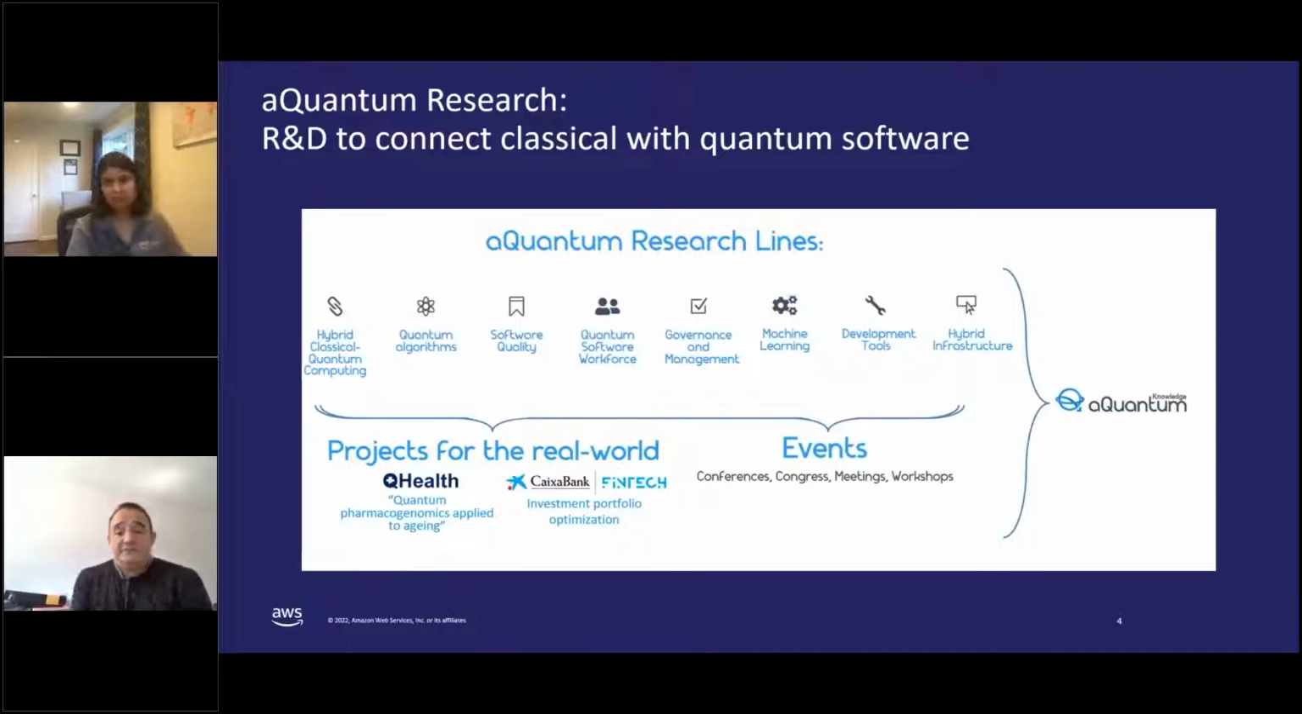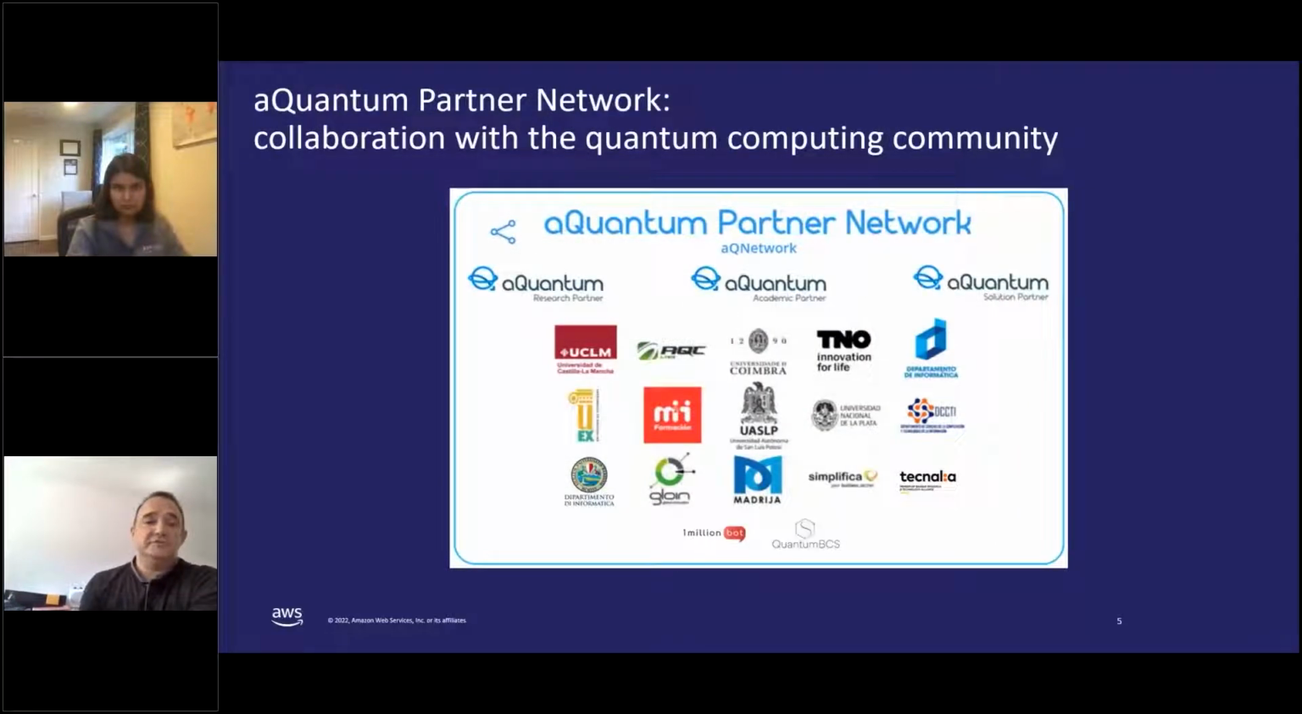As a great result of this work, we have an example in the Q-Health project. This research lets us study how to apply quantum technology to give more quality of life to our elders, for example. It's an amazing project. At the end, we have to talk about the A-Quantum Partner Network.